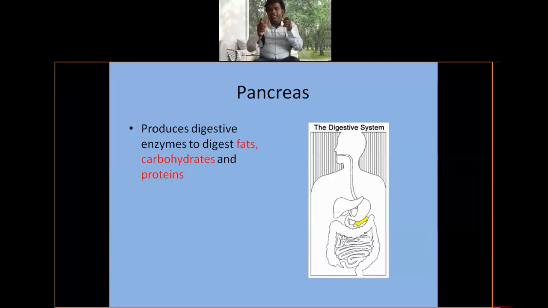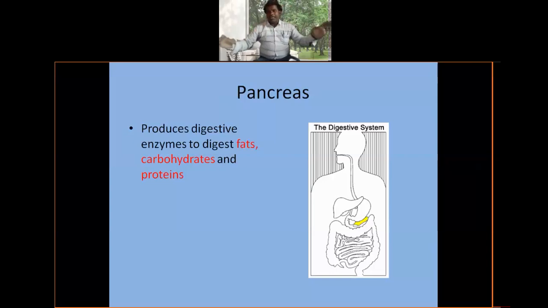It is located below the stomach, between the stomach and large intestine on the left side, and connected with the duodenum.